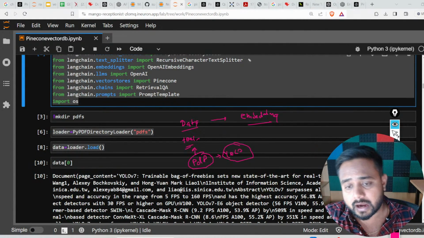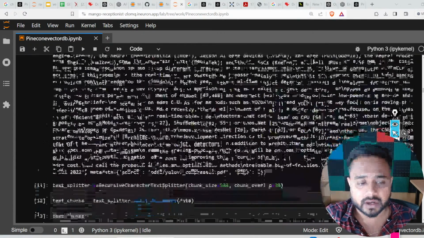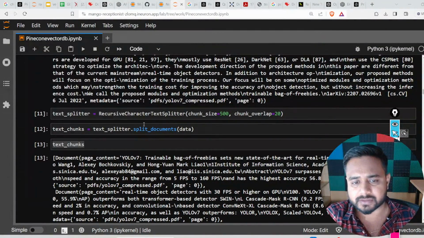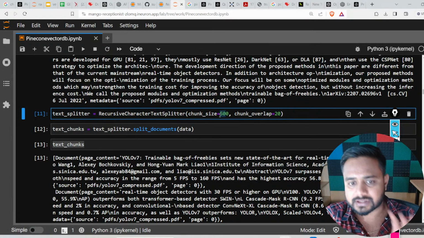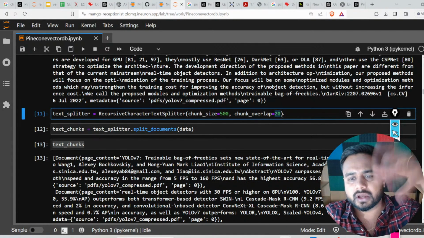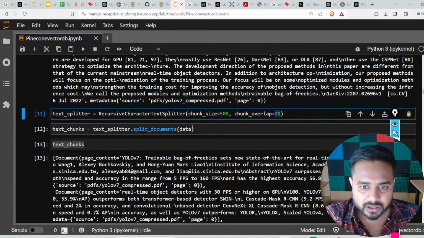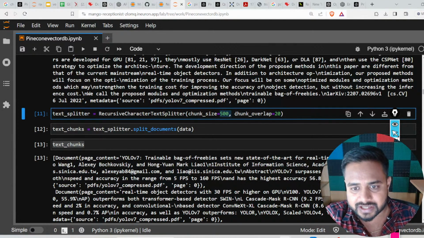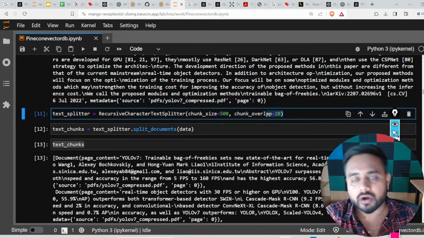Here is my PDF. After importing the data, right after that, I converted it into chunks by using this text splitter. Here one chunk size will be approx 500 words, right? Inside one chunk we'll have 500 words, and chunk overlap I've given as 20. It's just a score of how many words can overlap in each and every chunk, right? The chunk has been created. This is going to be the chunk size, and this is going to be the overlapping. You will find the value of this chunk overlap between 0 and 100, and you can mention the value according to that.